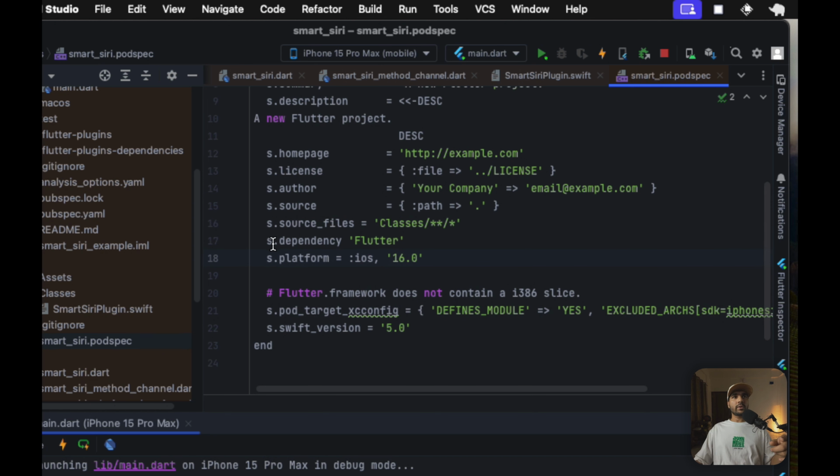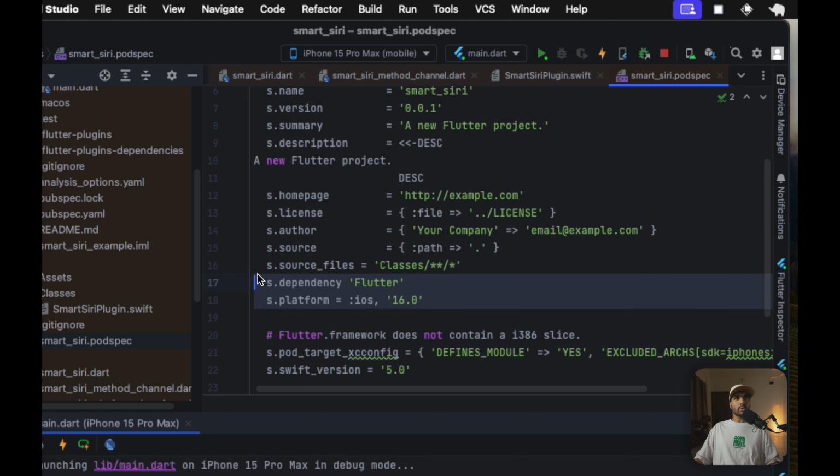Here I've specified the minimum platform that this plugin requires, that is 16, because we are utilizing app intents, and app intents in Swift require a minimum version of iOS 16 based on the documentation. So that is what we are utilizing. And if we had to import any other libraries, our native Swift packages or libraries, we would be able to do that by adding those dependencies right over here.